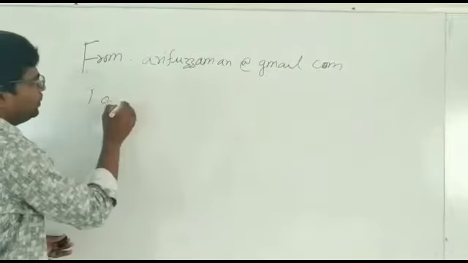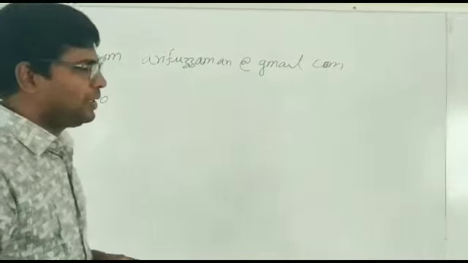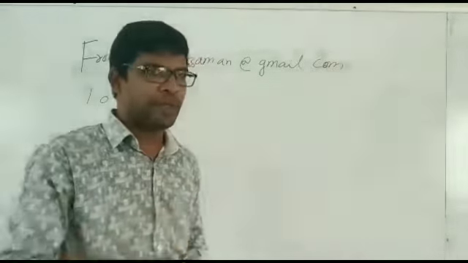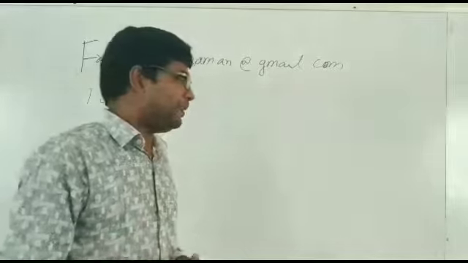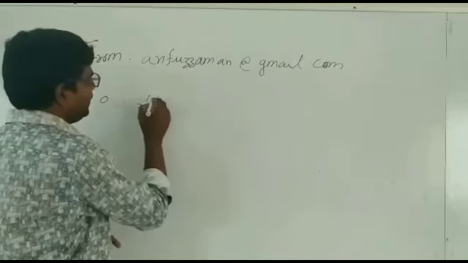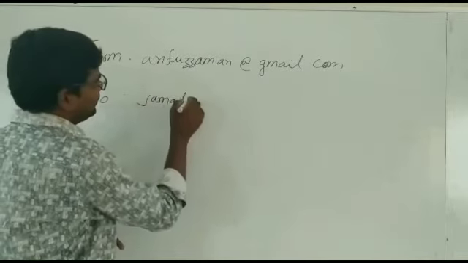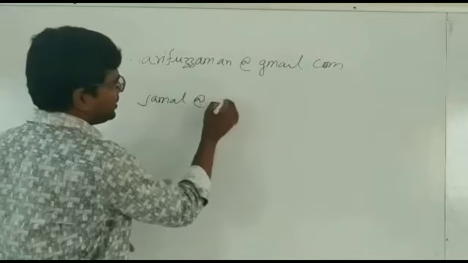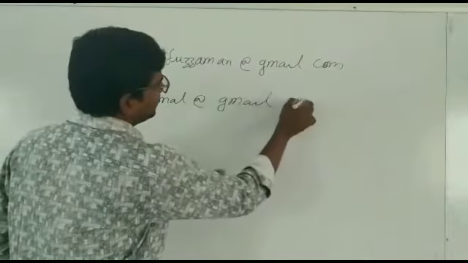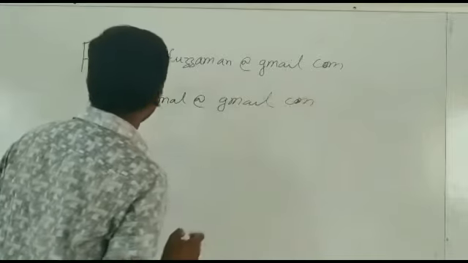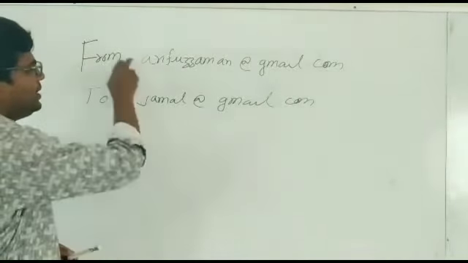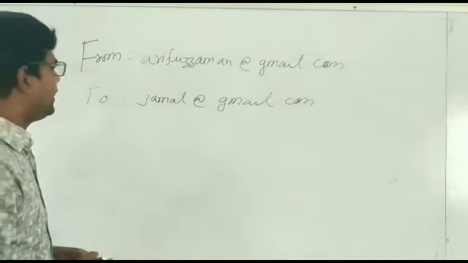Then "To" means the person I want to send my email to, the receiver. Suppose Zaman@gmail.com. This is the email ID of the receiver and this is the email ID of the sender.